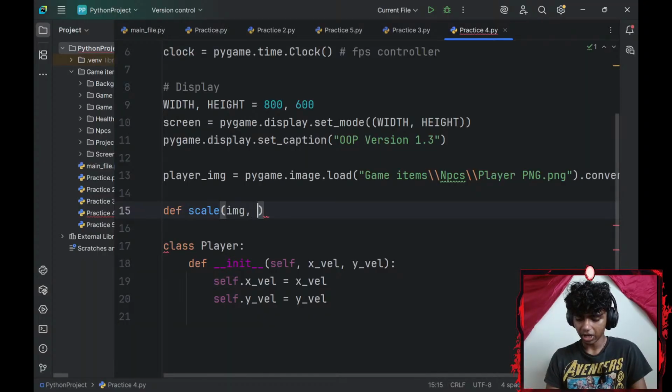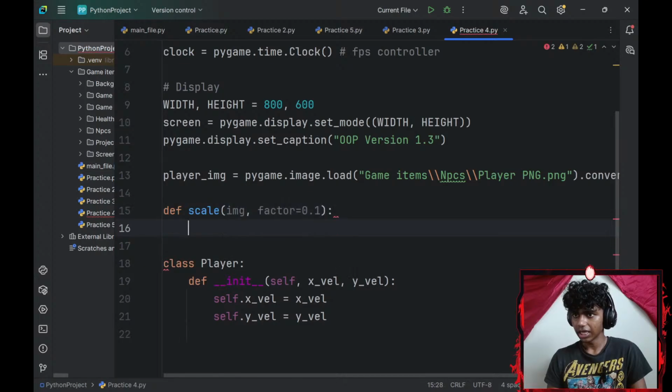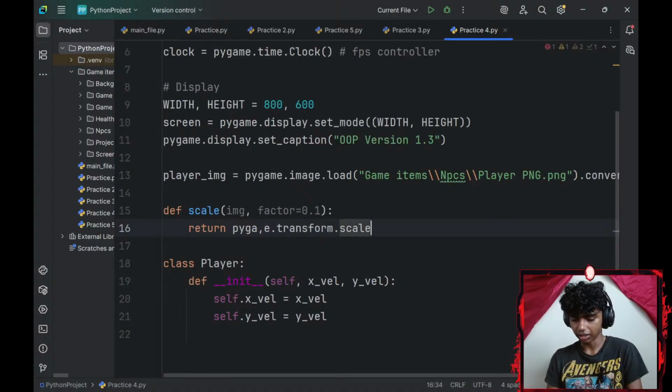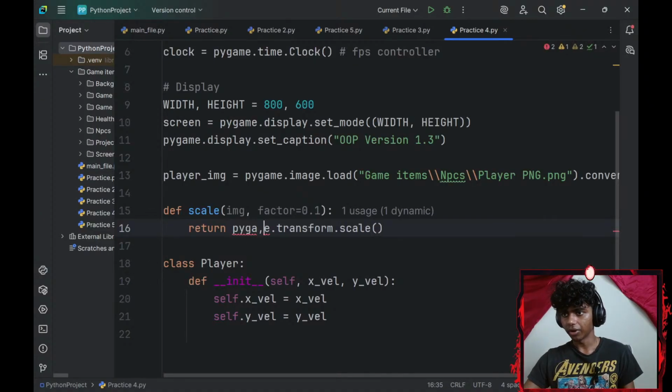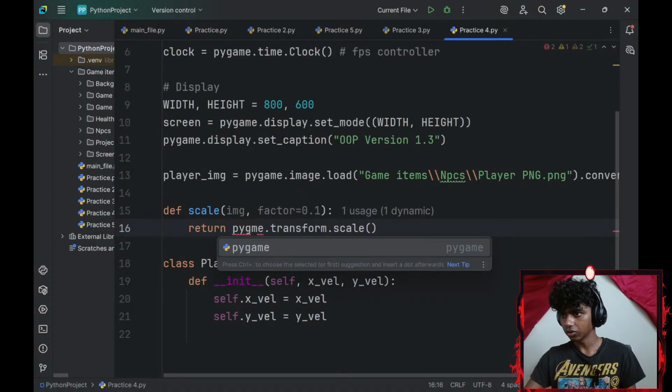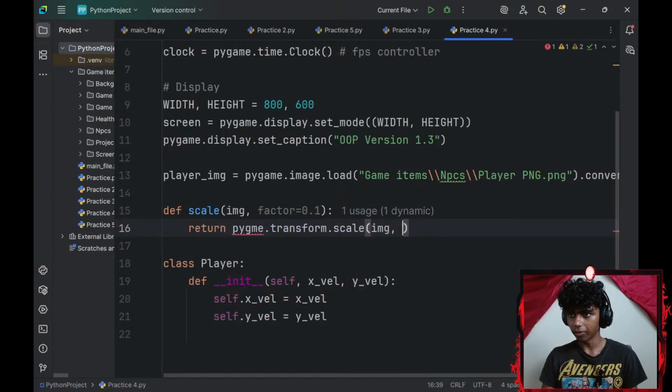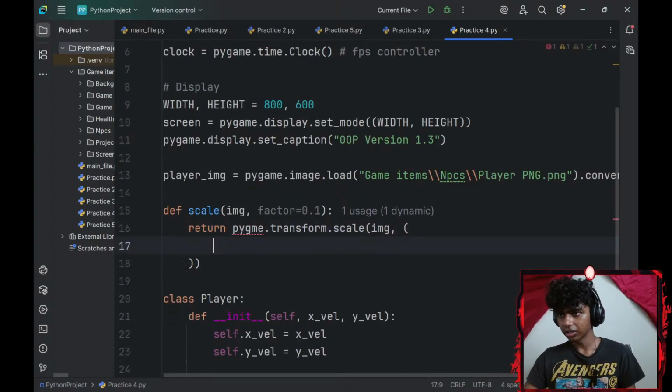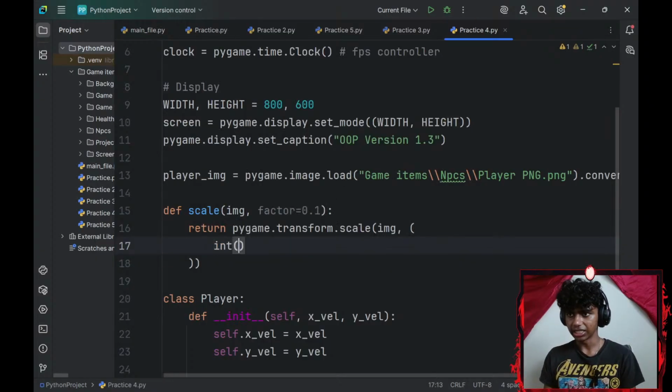I'll add an image parameter and a factor parameter. I'll set the factor to 0.1. Okay, and then I'll return pygame.transform.scale. Okay, so I want to scale my image. So let me go with my image, comma, a tuple. Okay, pygame, there we go. Now I'll add the size of it.